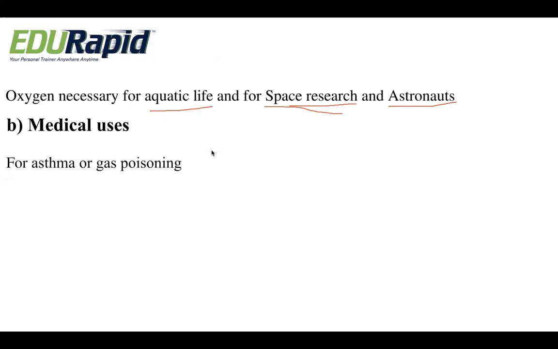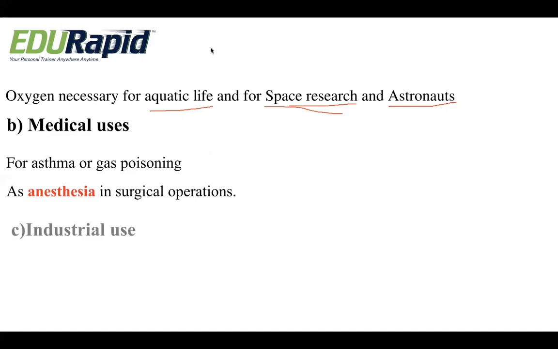Now we will move on to some of the medical uses of oxygen. It is useful for asthma or gas poisoning. So for asthma patients or even for gas poisoning, we use oxygen. Gas poisoning, basically that is carbon dioxide poisoning. If there is an excess of carbon dioxide accumulation in the body, we go for treatment using oxygen. Secondly, oxygen is used with anesthesia in surgical operations. Yes, anesthesia is very important in surgical operations, so we use oxygen.